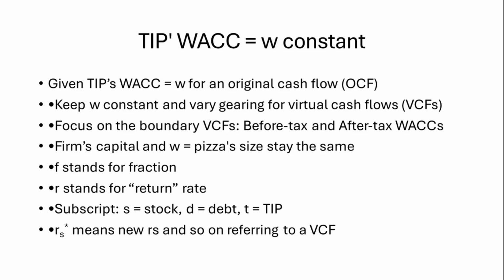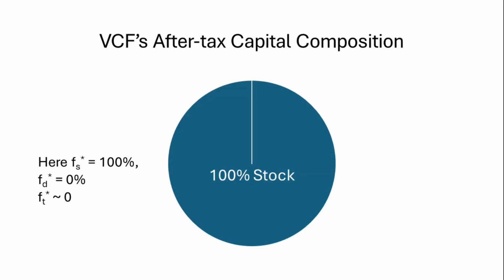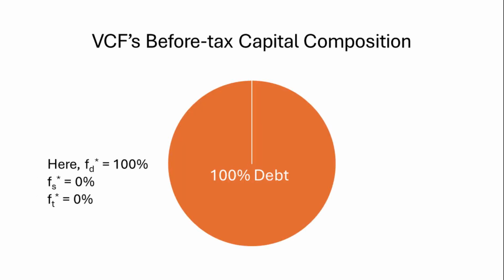The pizza size in the following figures may represent the total firm's capital, also kept constant, or TIP's WACC equals W, which is made invariant. The capital composition for the original cash flow is made of stock and debt, since TIP's capital is negligible. The capital composition for the boundary virtual cash flow associated with the after-tax WACC is made of 100% stock since TIP's capital is negligible. The capital composition for the boundary virtual cash flow associated with the before-tax WACC is made of 100% debt.